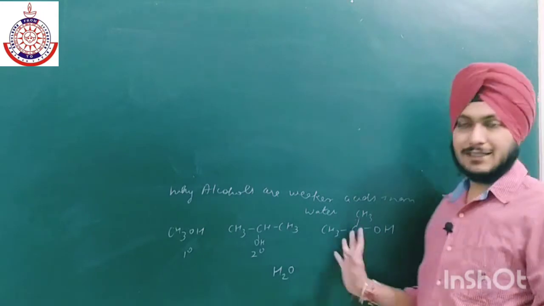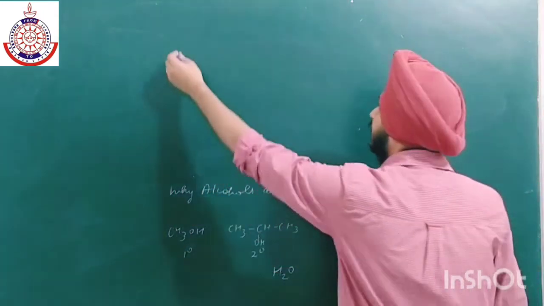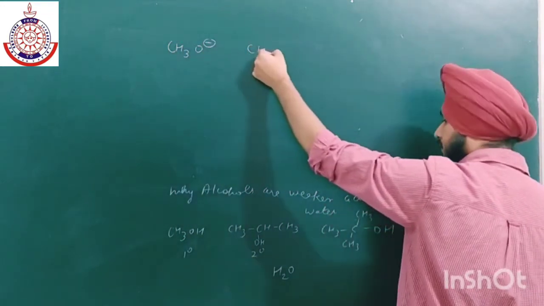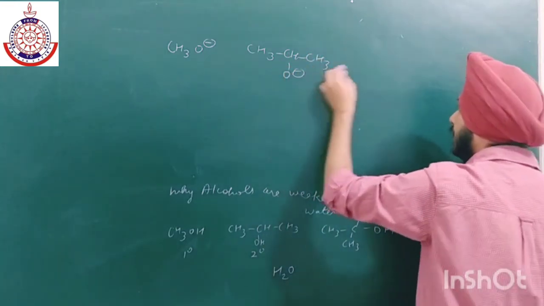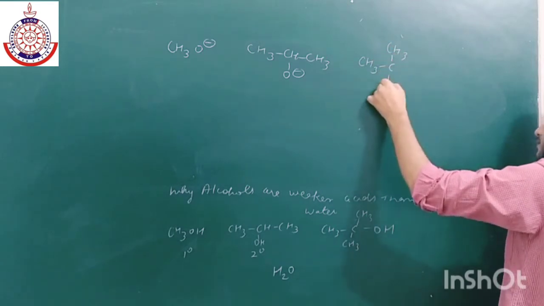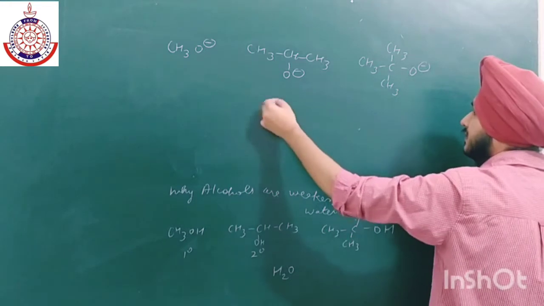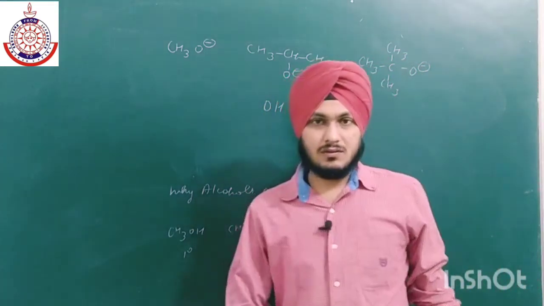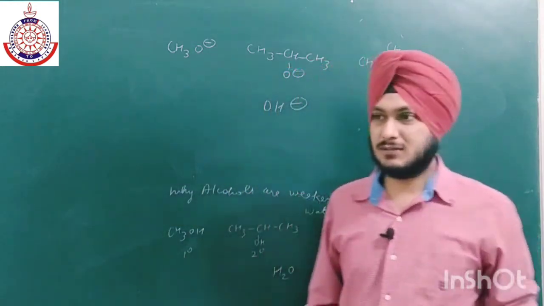So let us remove their H positive and make the conjugate base. If I remove the H positive, then this is the conjugate base for 1 degree, this is for the second degree, and this is for the 3 degree. And for water, this is the conjugate base. Now we have to check their stability. All are negative charge species.